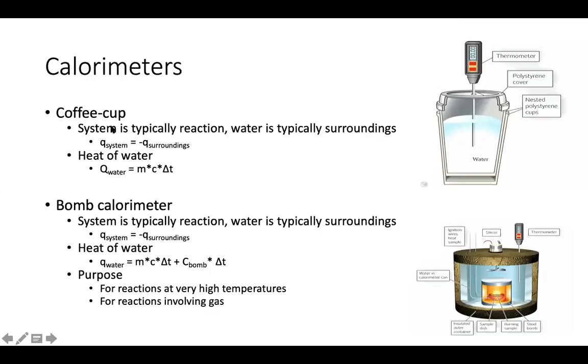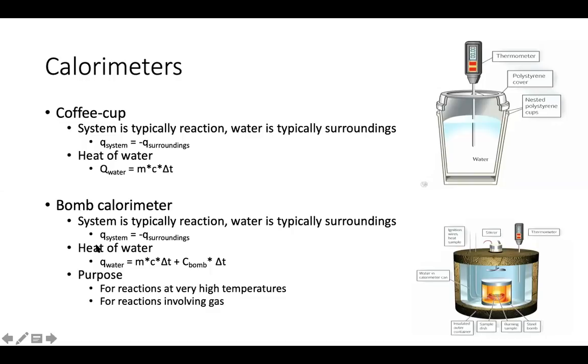Right, so if our system, the chemical reaction occurring, will either absorb or give off heat energy, that will cause the water to change in temperature, which we can read via the thermometer. So again, we have the important equation, Q of system equals negative Q of surroundings, again, equal in magnitude, opposite direction, and then from the temperature change of the water, we can use Q equals mc delta T to tell information about our system, which again is typically a chemical reaction occurring.